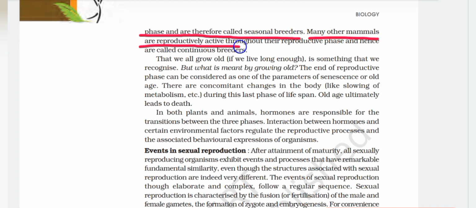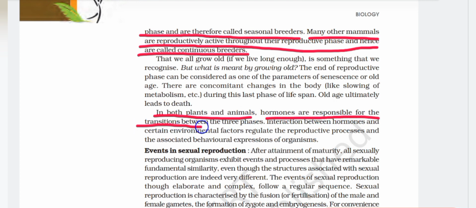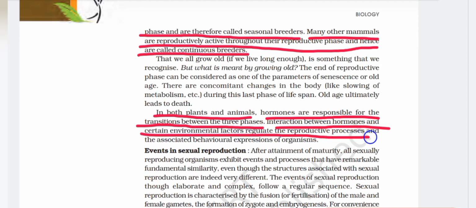That we all grow old if we live long enough is something that we recognize, but what is meant by growing old? The end of reproductive phase can be considered as one of the parameters of senescence or old age. There are concomitant changes in the body like slowing of metabolism, etc. during this last phase of life span. Old age ultimately leads to death. In both plants and animals, hormones are responsible for the transitions between the three phases. Interactions between hormones and certain environmental factors regulate the reproductive processes and the associated behavioral expressions of organisms.